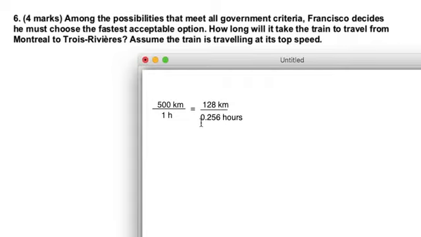Now, the 0.256 hours is where it can get a little tricky because whenever you get an answer for hours in decimal, your brain plays tricks on you. You say to yourself, okay, I found my answer at 0.256 hours. In this question, it's not specifying to give your answer in any other format. Typically, my expectation is 2 decimal places, so it would be 0.26 hours. But let's just pretend the question was specifically asking, give your answer in hours, minutes, and seconds. And I say that because this is the kind of thing that people have trouble with. If you need to turn 0.256 hours into hours, minutes, and seconds, the kind of tricks that your brain plays on you, it says, oh, well, this is 256 minutes.